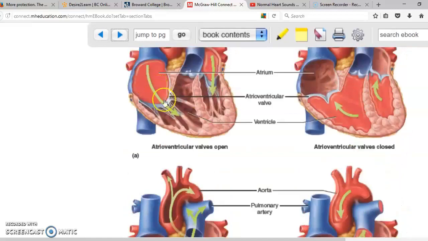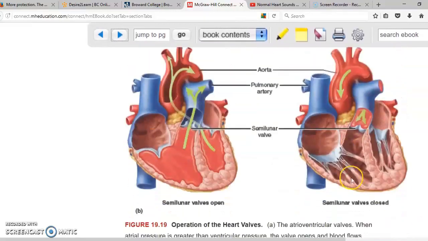The atrium will pump the blood into the ventricle because the last step of the cardiac cycle is ventricular relaxation or isovolumetric relaxation. Why is it isovolumetric? Because there's going to be a certain volume in here that is going to remain from the ventricular ejection. The volume in here is going to be 130. Once you pump only 70, right here always stays 60. That's why it's called isovolumetric relaxation.